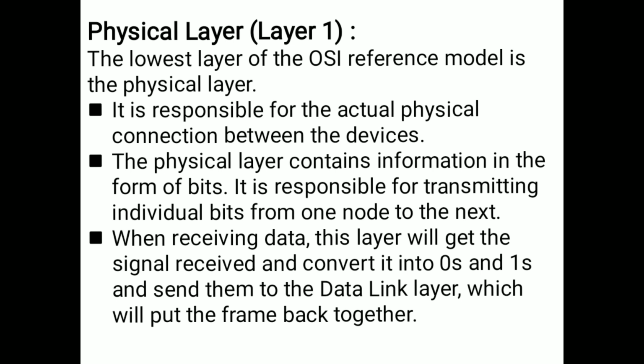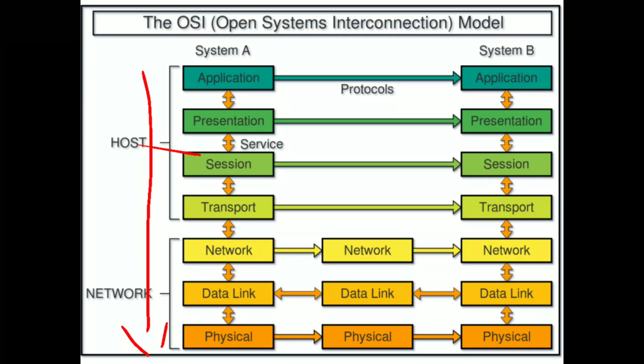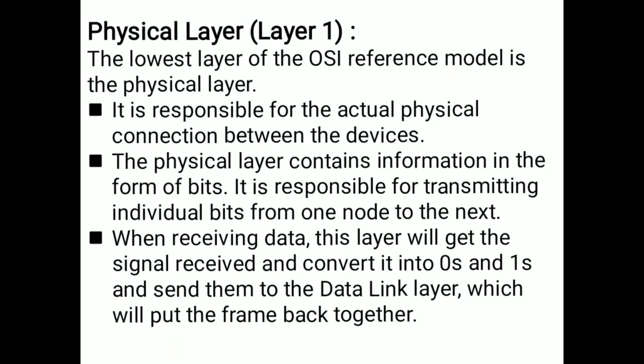And next point is, when receiving data, this layer will get the signal received and convert it into zeros and ones. So when it receives from the data link layer, it will convert the data into zeros and ones.